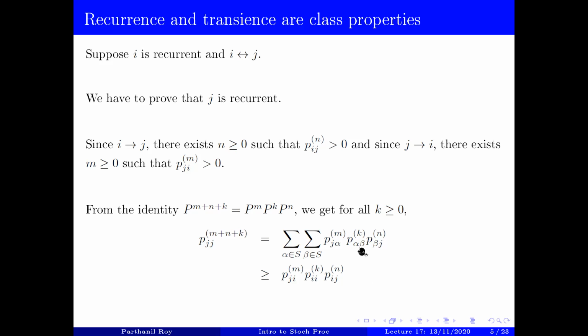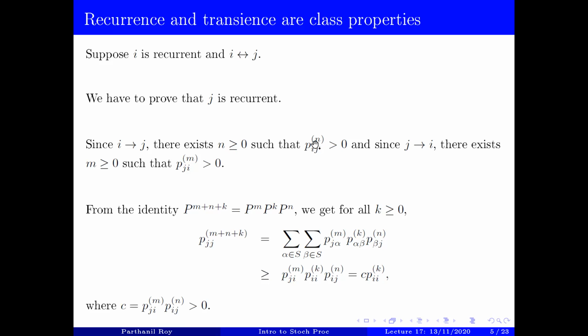When alpha and beta are both i, this is obviously one of the terms, and so the sum is bigger than or equal to this term. This just means that this equals C times P_ii^k, where C is the product of these two probabilities.